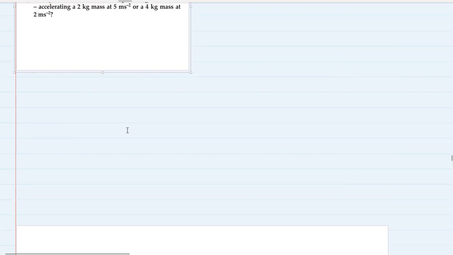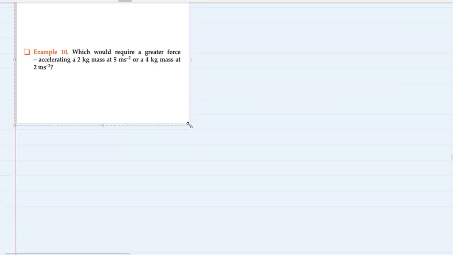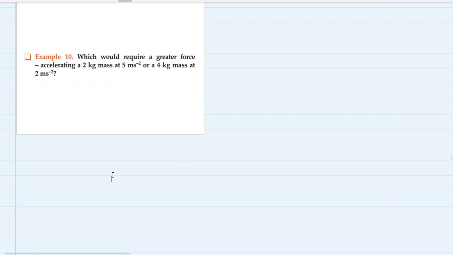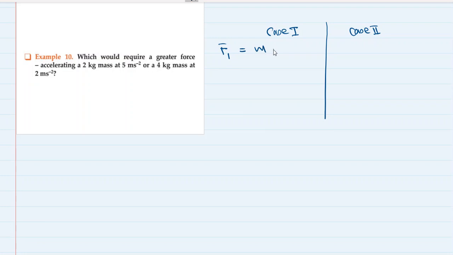Next question. Which would require a greater force? Accelerating a 2 kg mass at 5 meter per second square, or 4 kg mass at 2 meter per second square? Let's find out. Case 1, case 2. So force 1 in case 1 would be mass into acceleration.